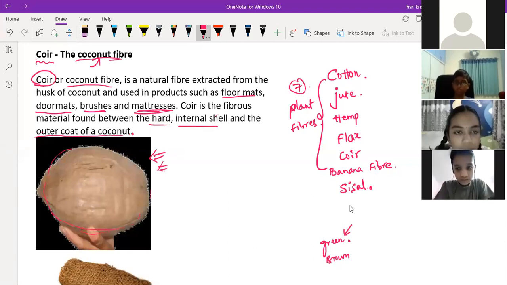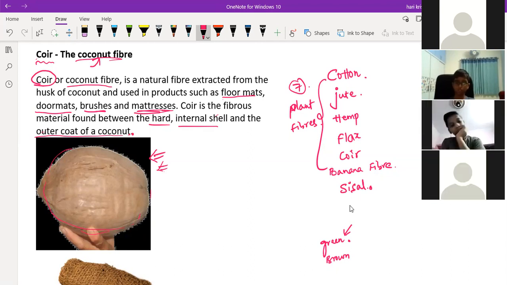Okay, sir. But inside the coconut also there is a hard shell, right? Inside there is a coconut. Yes, sir. So the coconut fiber will be present in between the hard shell as well as the outer layer of the coconut. Okay, sir. So it is like fibrous. Fibrous means, I hope you know. Have you touched the coconut? Yes, sir. Have you seen the coconut fiber? How it is like a thread-like structure, strong, right? Yes, sir.